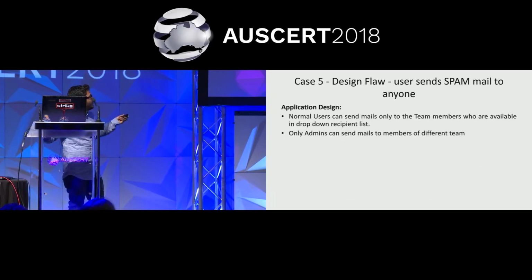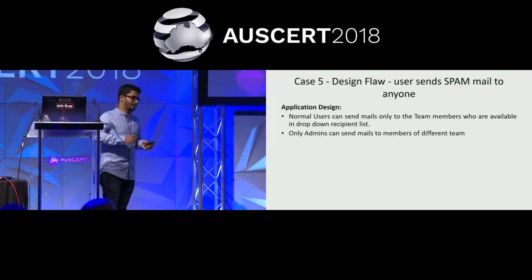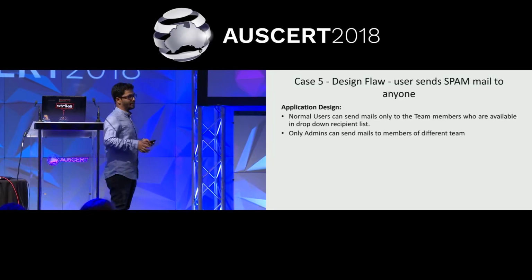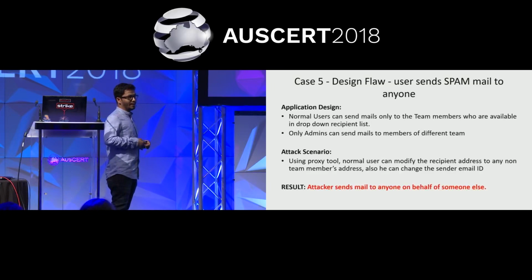Then comes this spam email. This was a campaign application, which was used by admins and users to send campaign emails to other users. A normal user can send campaign emails only to members of his group, and an admin user is allowed to send to different groups. But using a proxy tool, a normal user can log in and see the recipient email ID parameter and also the sender parameter. He could modify those two. He can send campaign mails to any random people on earth, and also on behalf of anyone.